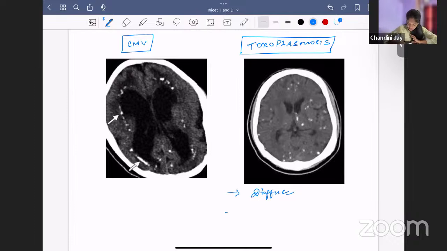Okay. What are the other features you can see in toxoplasmosis? Hydrocephalus, chorioretinitis. Don't forget hydrocephalus, chorioretinitis. So toxoplasmosis is the closest differential diagnosis of CMV in case of intracranial calcifications.